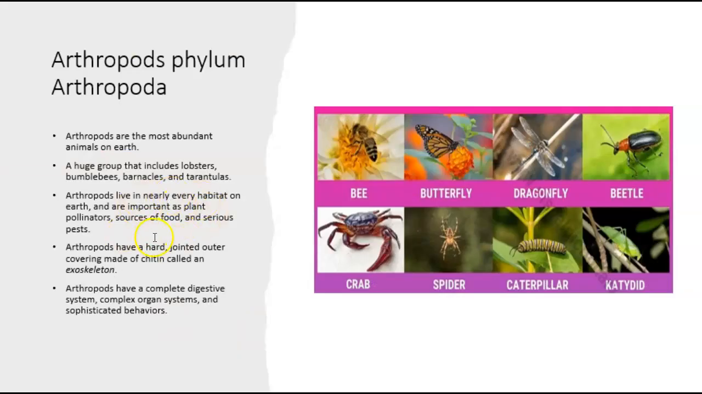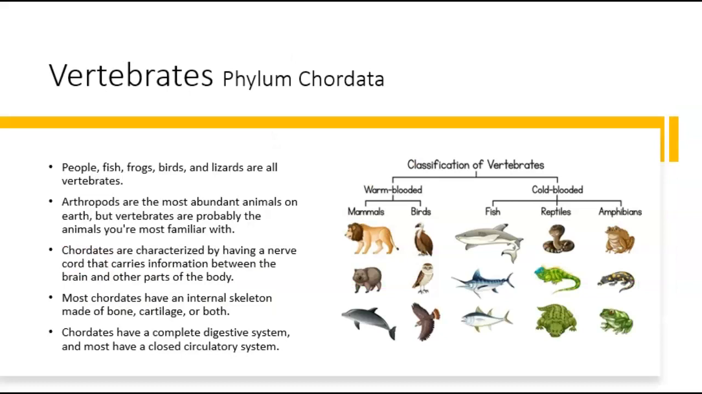So here's arthropods. There are many arthropods on the planet. They are the most abundant animals on Earth. These are insects, and they also include lobsters and barnacles, spiders. Okay, they have that hard outer shell called the exoskeleton. Okay. On to vertebrates, these guys have that internal skeleton and the spinal cord. And we have more complex digestive systems and other systems.